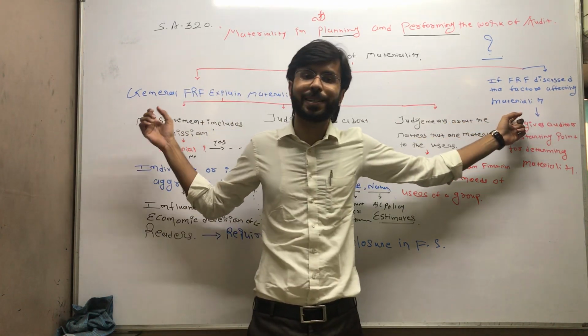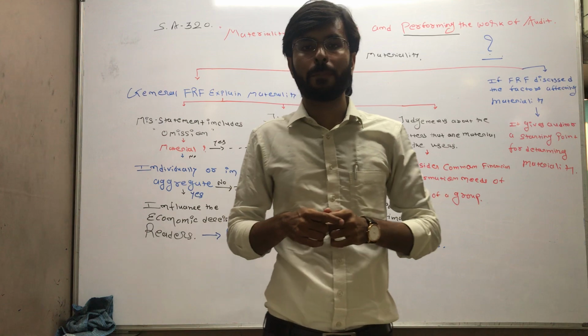So these are the two basic types of materiality, right?